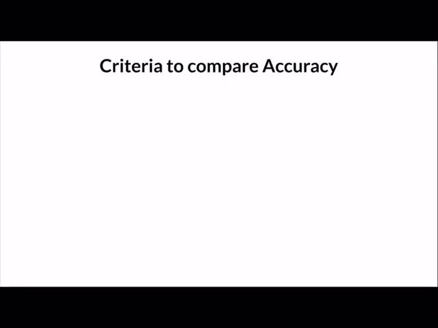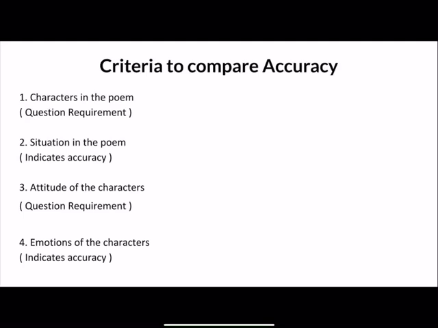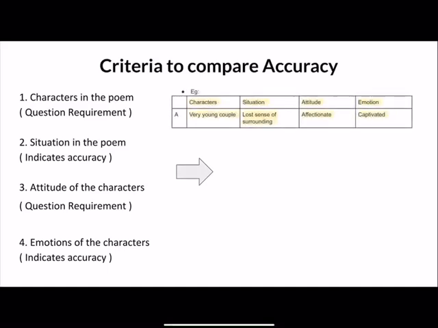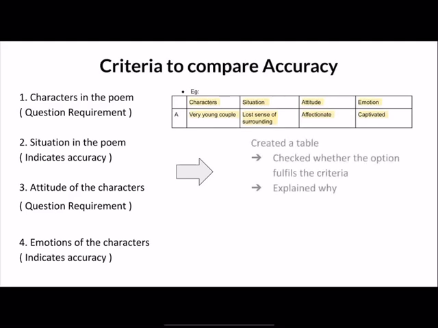The criteria are the characters in the option, the situation in the poem, the attitude of the characters, and the emotions of the characters. We then analysed the options and unpacked each option to identify whether or not they met the criteria. From the table above, we are able to eliminate option E as it does not specifically state the attitude of the two characters in the poem.